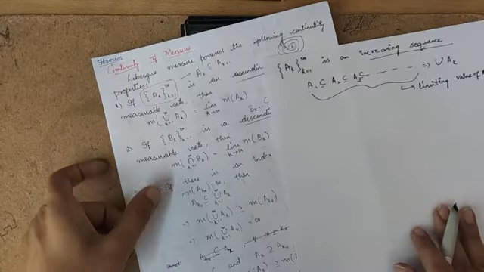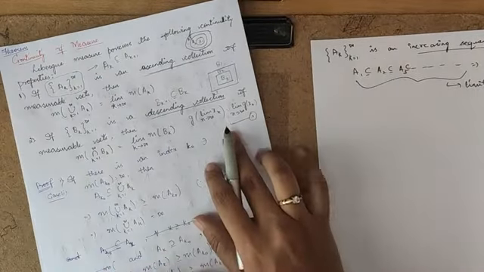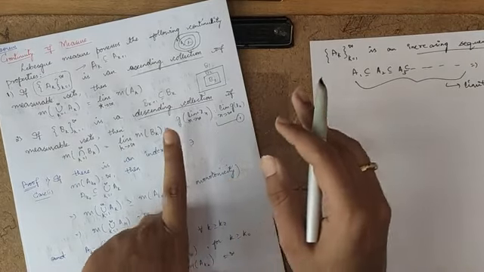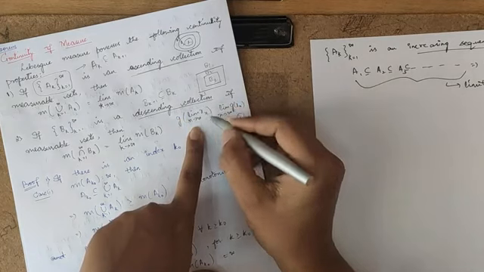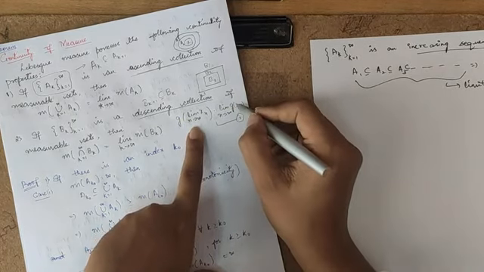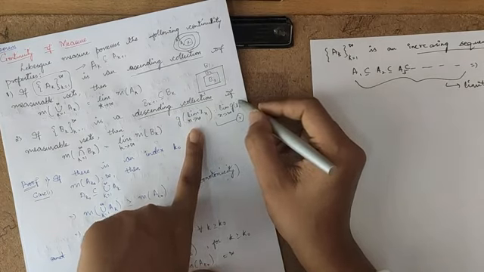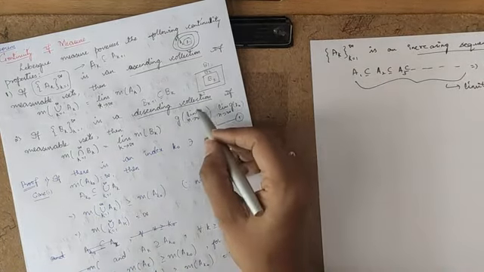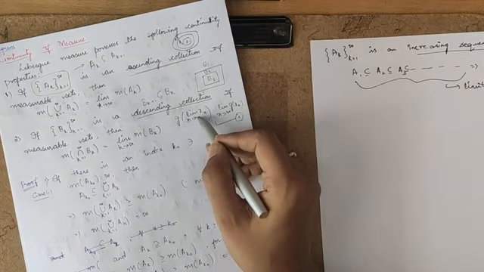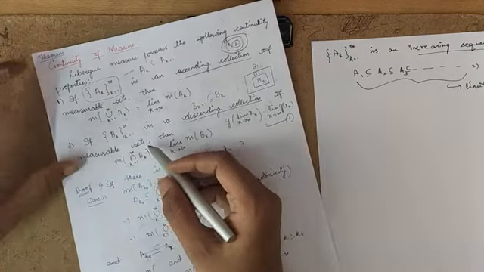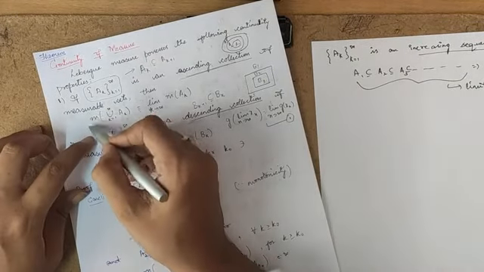So from this continuity function definition, this means we are interchanging the limit and function. Are you understanding? So interchanging the limit and function, in this measure theory our function is m.